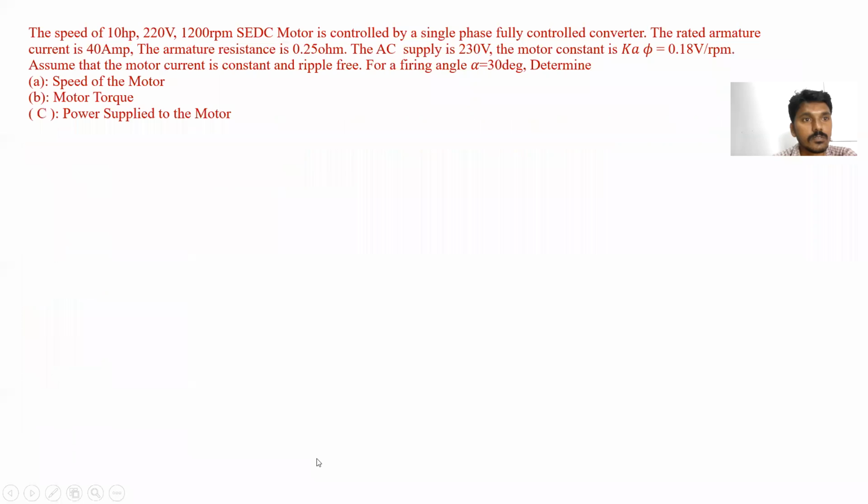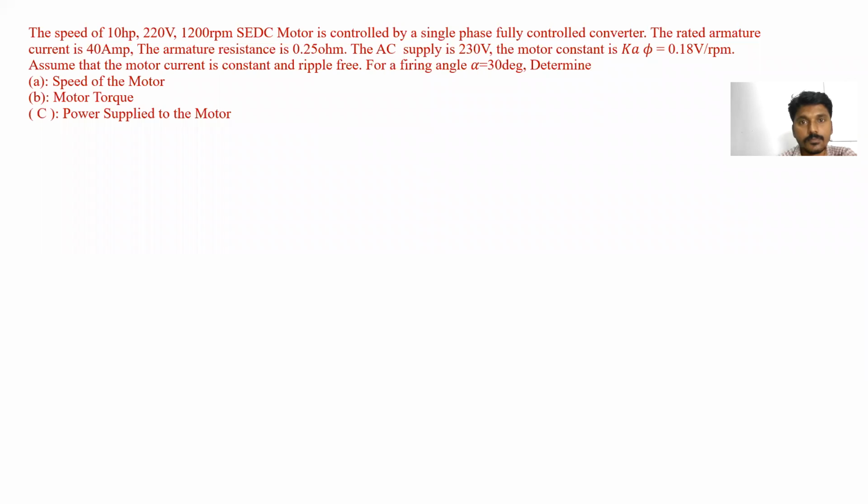The speed of a 10 HP, 220 volt, 1200 RPM DC motor is controlled by a single phase fully controlled converter. The rated armature current is 40 ampere. The armature resistance is 0.25 ohm. The AC supply is 230 volt.